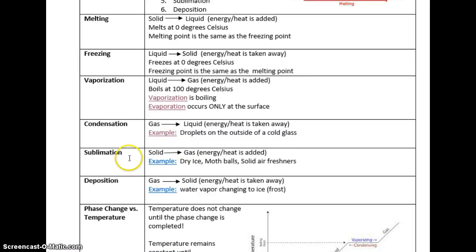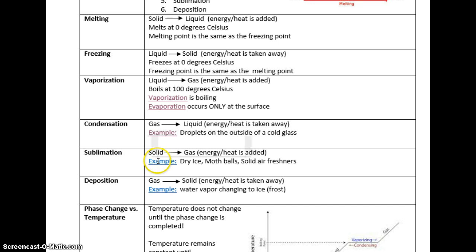Next, we get to something called sublimation. Now this is new. Sublimation is where you go from a solid, jump the liquid state, and get to a gas. We add so much energy or heat to the system that it skips the liquid state. Examples include things like dry ice, mothballs, and those solid air fresheners that mom might put on the back of the toilet that slowly just get smaller and smaller over the month. That's sublimation. It's going from a solid to a gas.